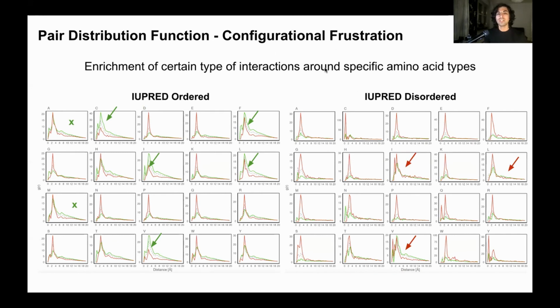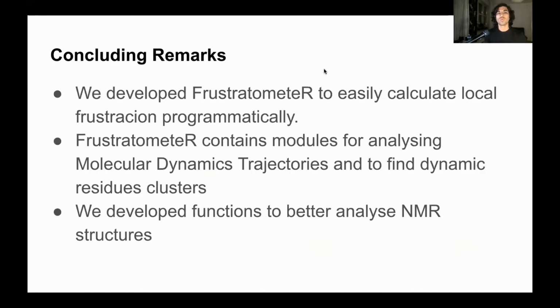So in order to finish, my conclusions are that we have developed a frustratometer, which is a very easy to use R package to calculate local frustration programmatically in big data sets and locally. The frustratometer now contains new modules for analyzing molecular dynamics trajectories and to find dynamic residues, and that may help us to understand folding mechanisms in proteins in molecular simulations.